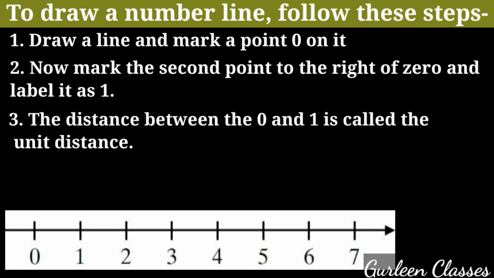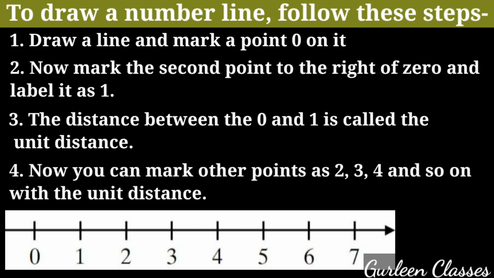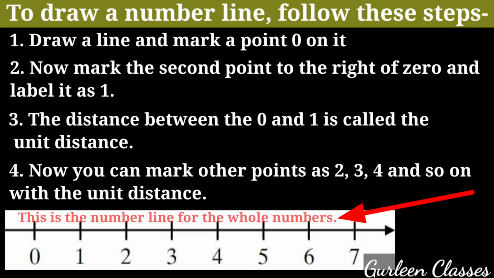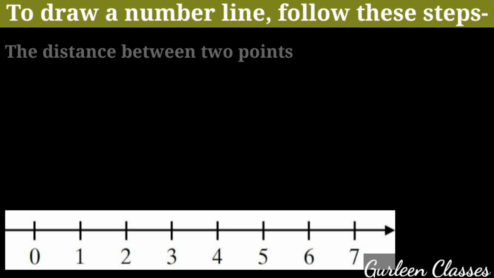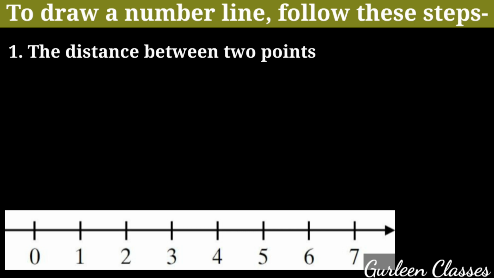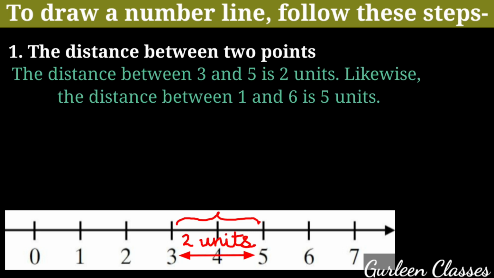Third point, the distance between 0 and 1 is called the unit distance. What is it called? Unit distance. Fourth point, now you can mark other points as 2, 3, 4 and so on with the unit distance. So students, this is a number line for the whole numbers. Keep in mind a few points. Number 1, the distance between 2 points. The distance between 3 and 5 is 2 units. Like the distance between 1 and 6 is 5 units.